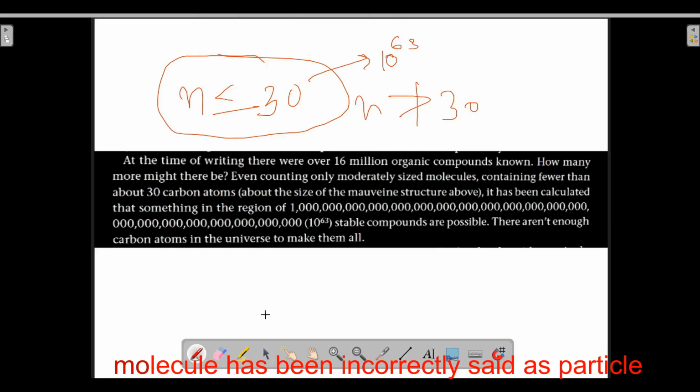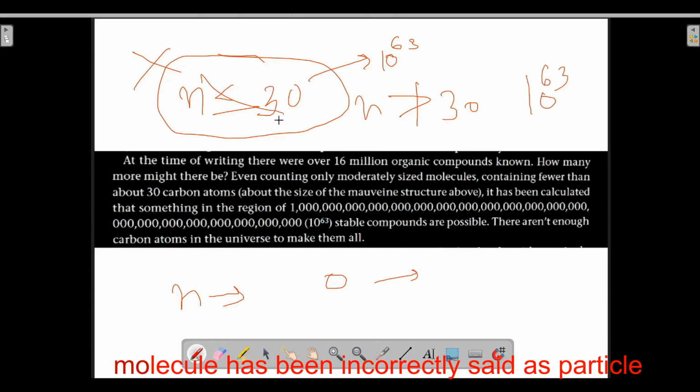Now if we remove this restriction, and say that n can be anything from 0 to 1 lakh, any number of carbon atoms in a single molecule is possible. Then even greater than 10 to the power 63 compounds will be possible.